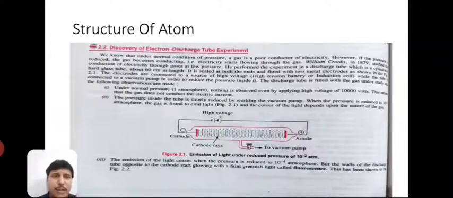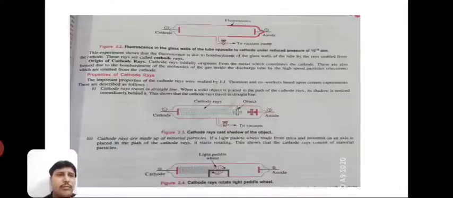Third, the emission of the light ceases when the pressure is reduced to 10 power minus 4 atmosphere. But the walls of the discharge tube opposite to the cathode start glowing with a faint greenish light called fluorescence. This has been shown in the figure. So, fluorescence in the glass walls of the tube opposite to the cathode under a reduced pressure of 10 to the power